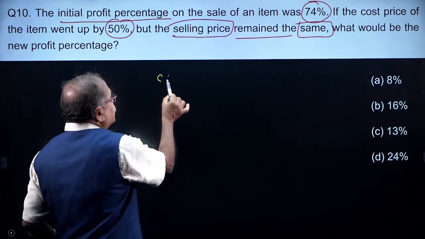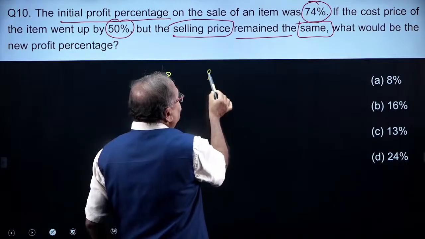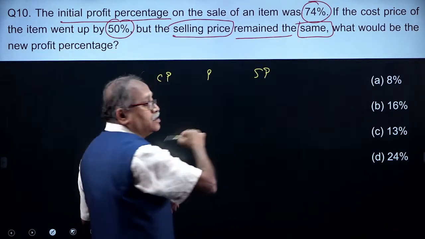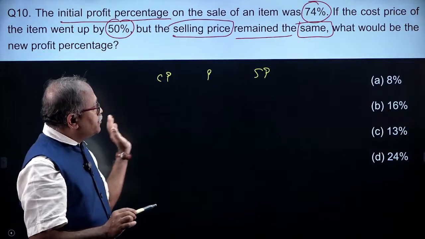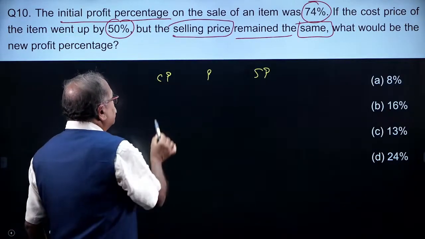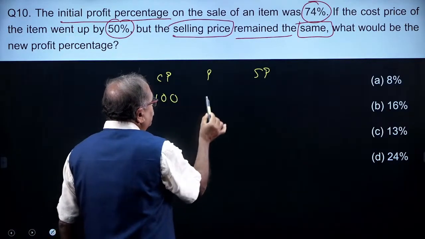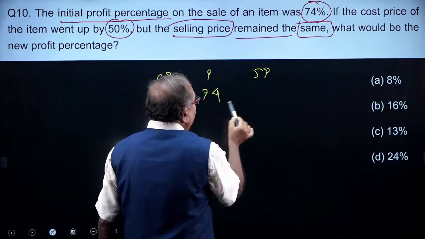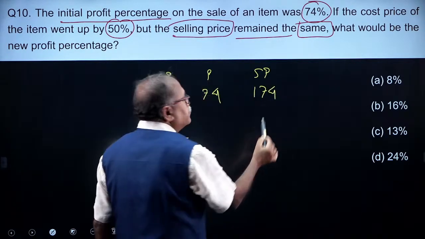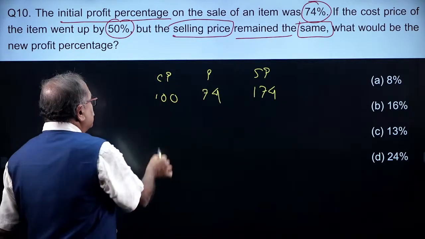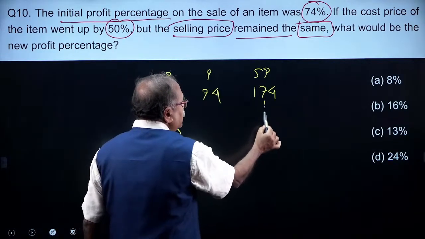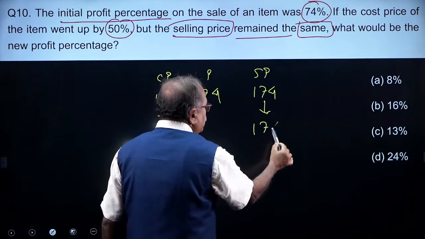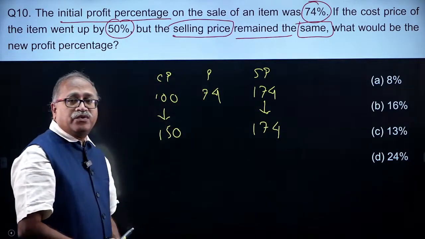So what is the method to answer this? CP, profit and selling price. This is how we look at it, whether we write it or not, but the figures should be arranged in this way. If the CP is 100, the profit is 74, SP will be 174. And as CP is increased by 50%, it becomes 150, SP remains the same, that's 174.